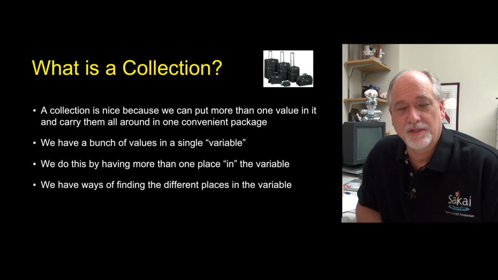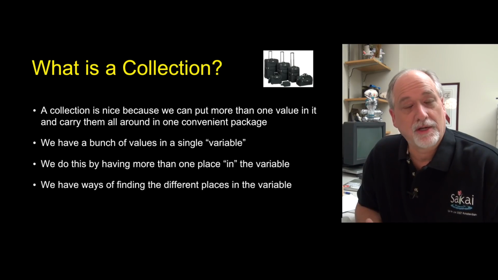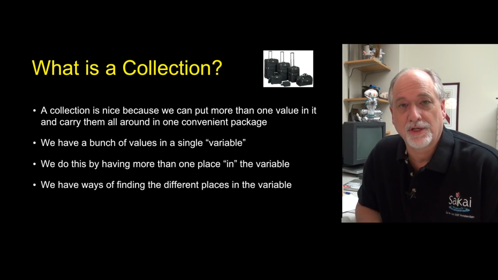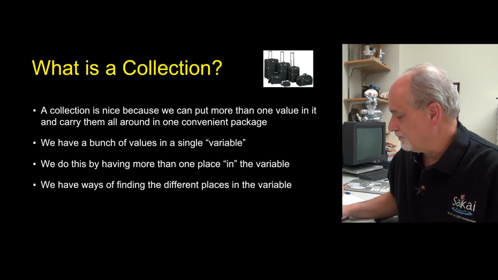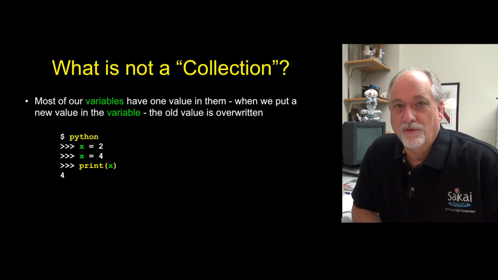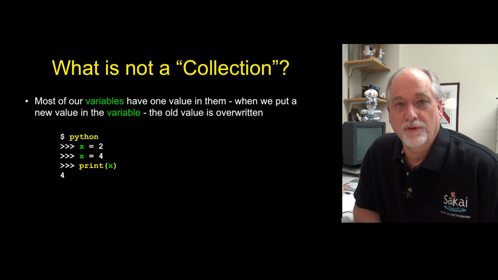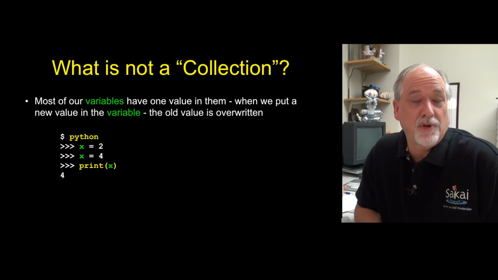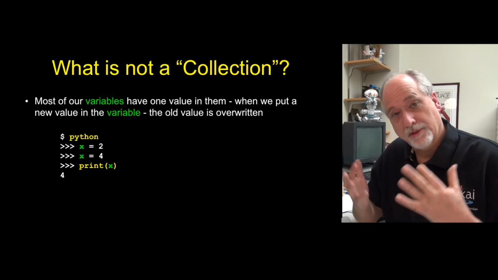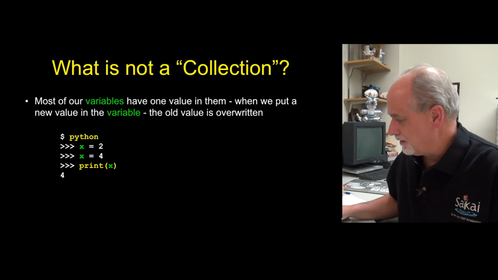To review what a collection is, it is a situation where we are going to have a variable, like a list or a dictionary, that we can put multiple pieces of information in rather than a single piece of information. And of course, prior to collections, we would put something into X and then we would put something else into X and it would be overwritten. And now with lists, we can append things onto the end.